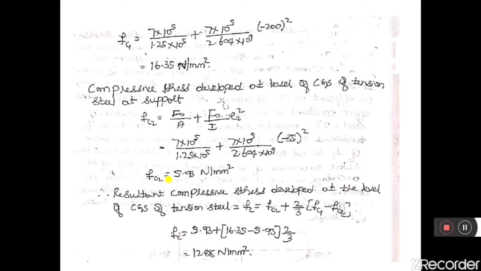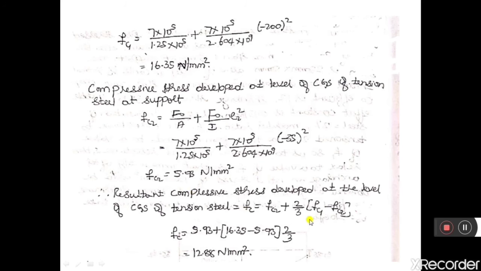So these are the two stresses developed in the member due to two different eccentricities. Then the resultant compressive stress developed in the concrete at the level of CG of tension steel, the average compressive stress Fc, is equal to Fc2 plus 2 by 3 into Fc1 minus Fc2. In my previous session, I explained how this formula is obtained.